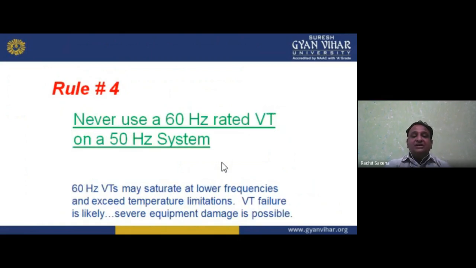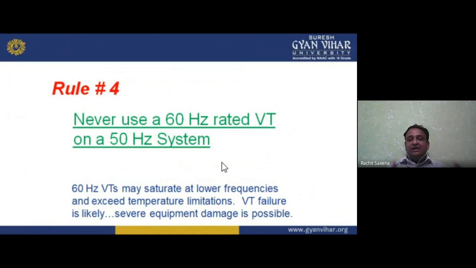Never use a 60 hertz rated VT on a 50 hertz system. So these are the rules. We have two types of instrument transformer: potential transformer and current transformer. Potential transformer is similar to a step down transformer, and current transformer is similar to a step up transformer. In a step up, the primary has few turns, but the secondary has a large number of turns. If I am talking about the voltage transformer, the potential transformer, in the primary we have a large number of turns, but in the secondary we have a few turns.